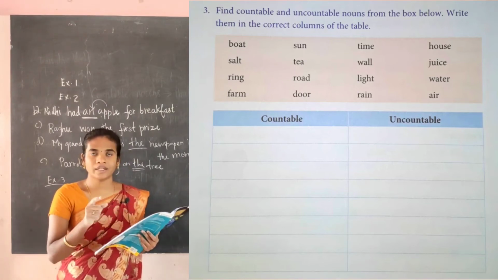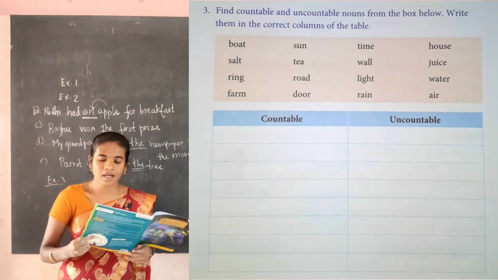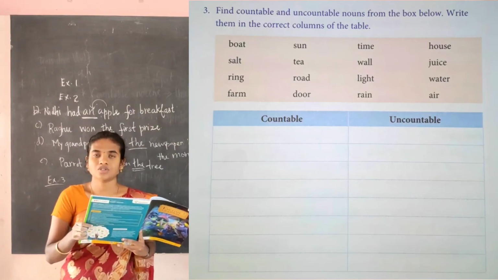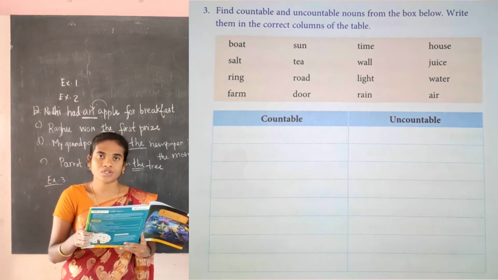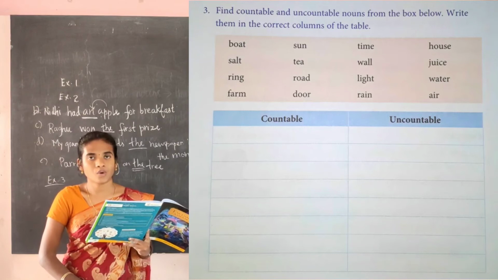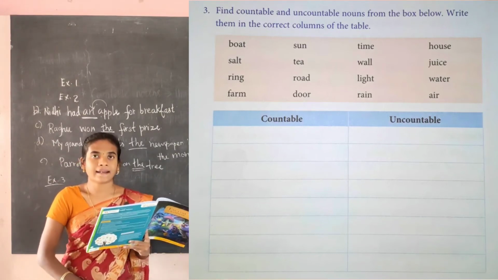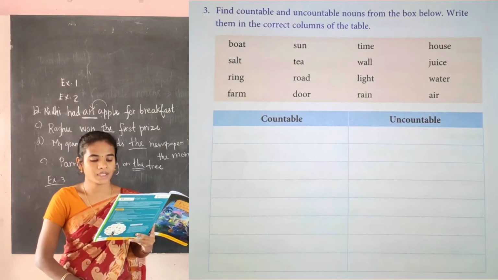House, we can count the house. How many houses are there? We can count. So house is a countable noun. Then juice. Juice is an uncountable noun. We cannot count the juice. And water is an uncountable noun. We cannot count the water. And the last, air. Air is also an uncountable noun.